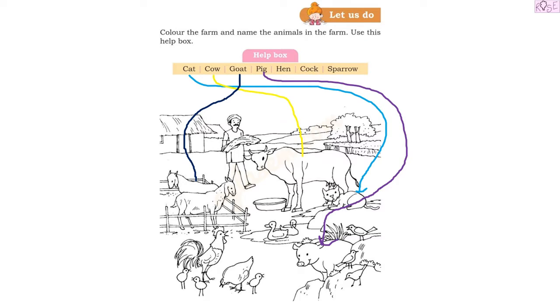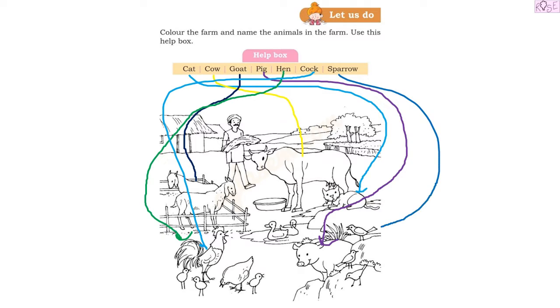Here is the pig. Next we have hen. H-E-N, hen. Where is the hen? Here is the hen, and see, he is also making the sound cluck cluck. Let's match hen with the picture. Next we have cock. Cock. Here is the cock. Let's match cock as well. Next we have sparrow. Sparrow. So let's match sparrow. Here are the sparrows. Let's move on to the next activity.